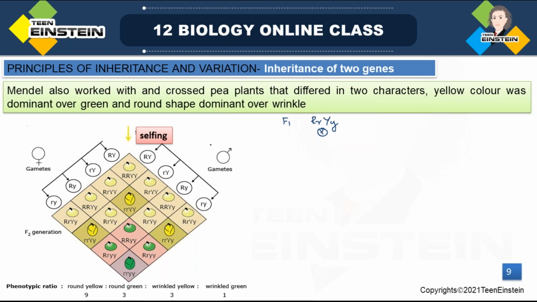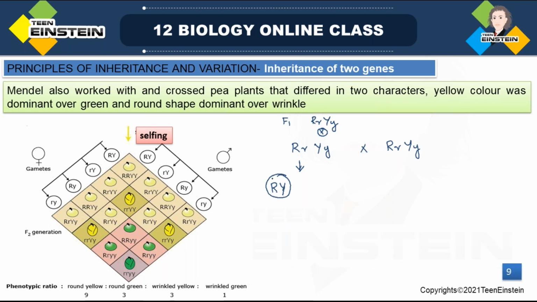It will form gametes, right? Selfing means this capital R, small r, capital Y, small y is crossing with the same one, capital R, small r, capital Y, small y. So this will produce four different combinations you can see. If it is a homozygous condition, it will produce only one type of gamete. But here it is in a heterozygous condition. So which are all the possible combinations of gametes? Here, first, capital R may combine with capital Y, right?